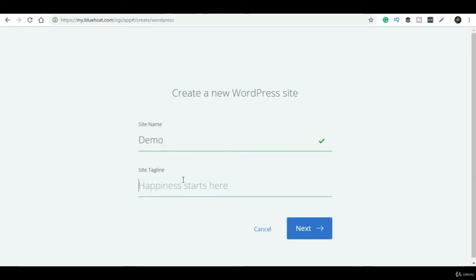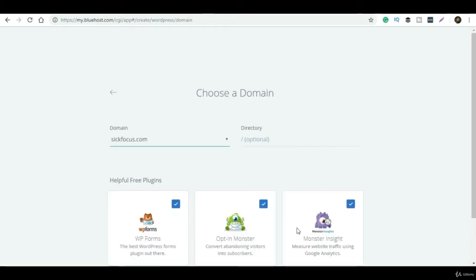You have to give the site name. For example, I am giving demo just for reference as the site name. You can also give your website's tagline and click on Next.